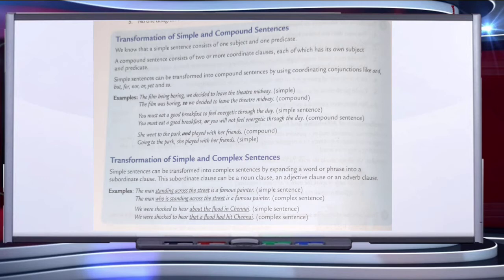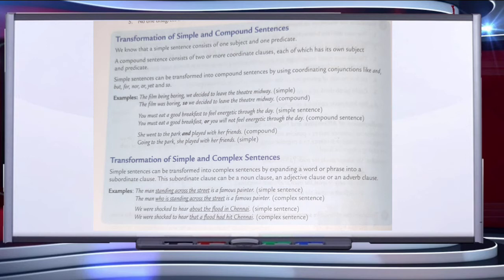Similarly, if we have to convert simple to complex sentence, then we can convert it by expanding the word or phrase into subordinate clauses. Because in a complex sentence, there should be only one main clause and the rest all should be dependent clauses. Example, the man standing across the street is a famous painter. This is a simple sentence.